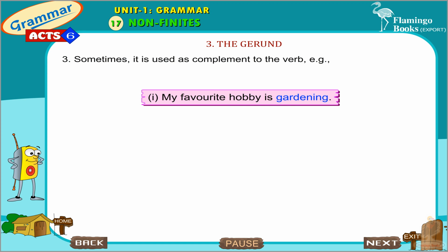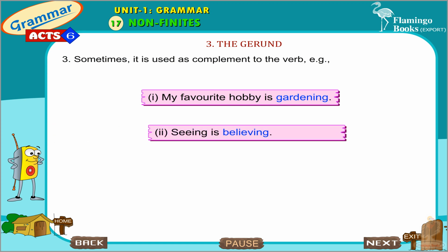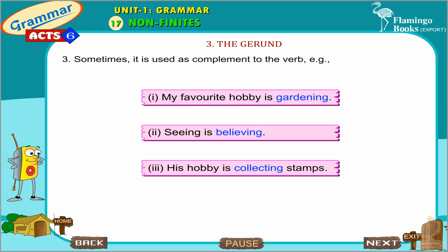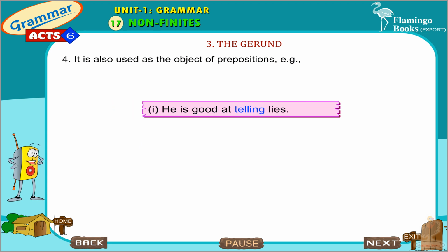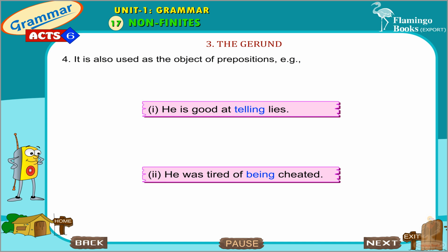Example: my favorite hobby is gardening. Seeing is believing. His hobby is collecting stamps. I like reading. It is also used as the object of prepositions. Example: he is good at telling lies. He was tired of being cheated.